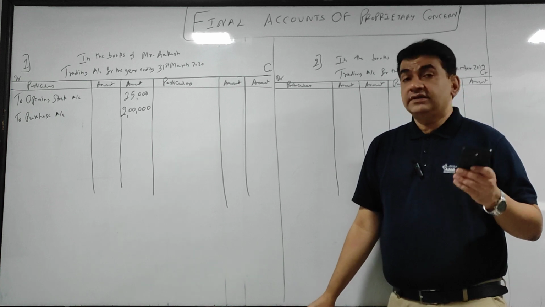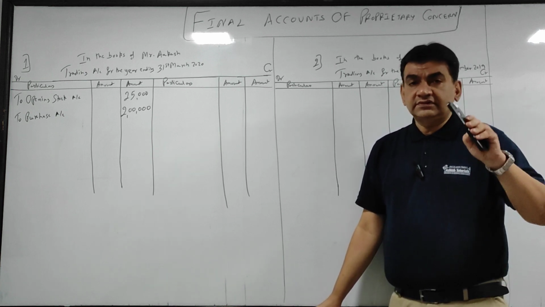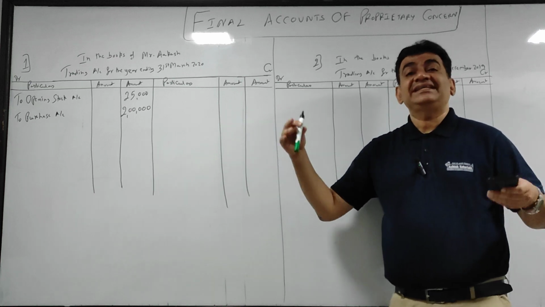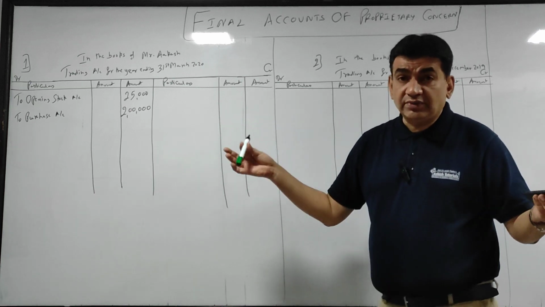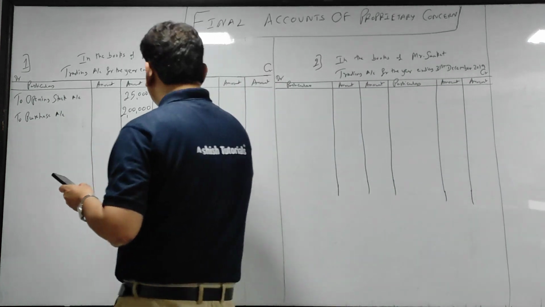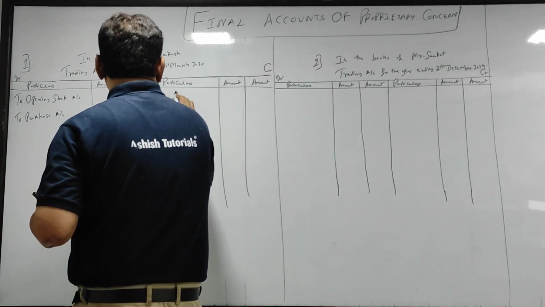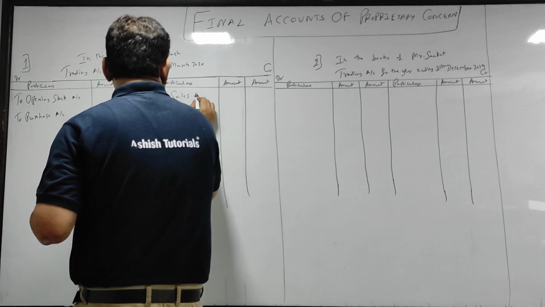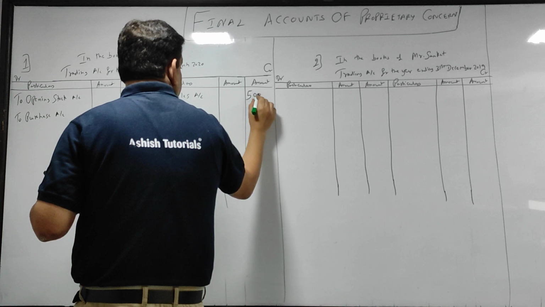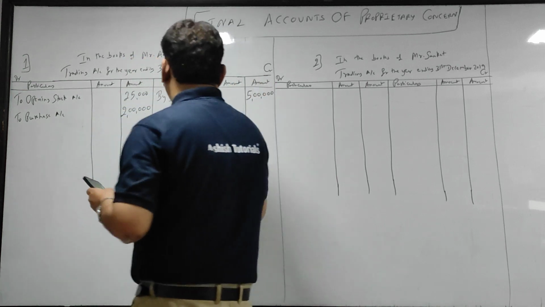Next, sales. When I buy goods, goods come in. When I sell goods, goods go out. So sale of goods, goods going out, so I will credit trading. So by sales account, that is 5 lakh.